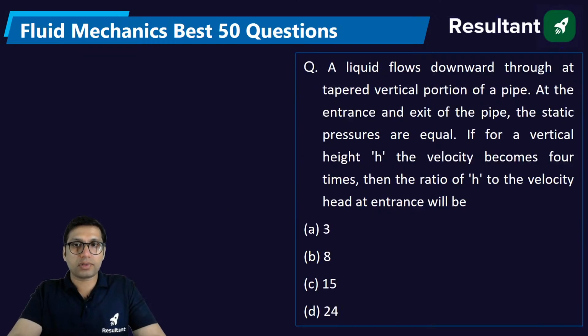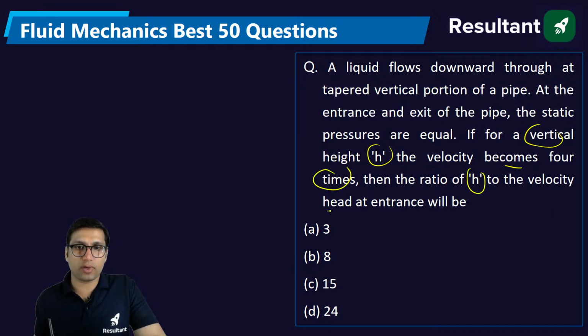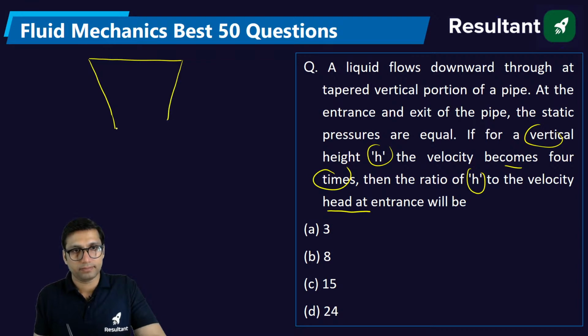A liquid flows downward at the tapered vertical portion of a pipe. At the entrance and exit of the pipe, the static pressures are equal. If for a vertical height h, the velocity becomes 4 times, then what is the ratio of h to the velocity head at the entrance? So we are having a tapered pipe. There are two sections of the pipe. Let's say this is section number 1, this is section number 2.